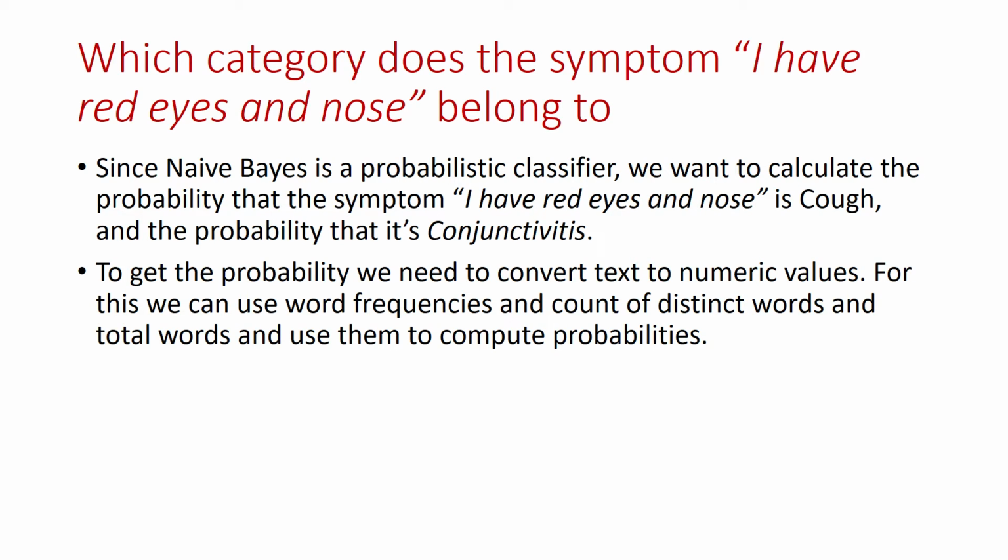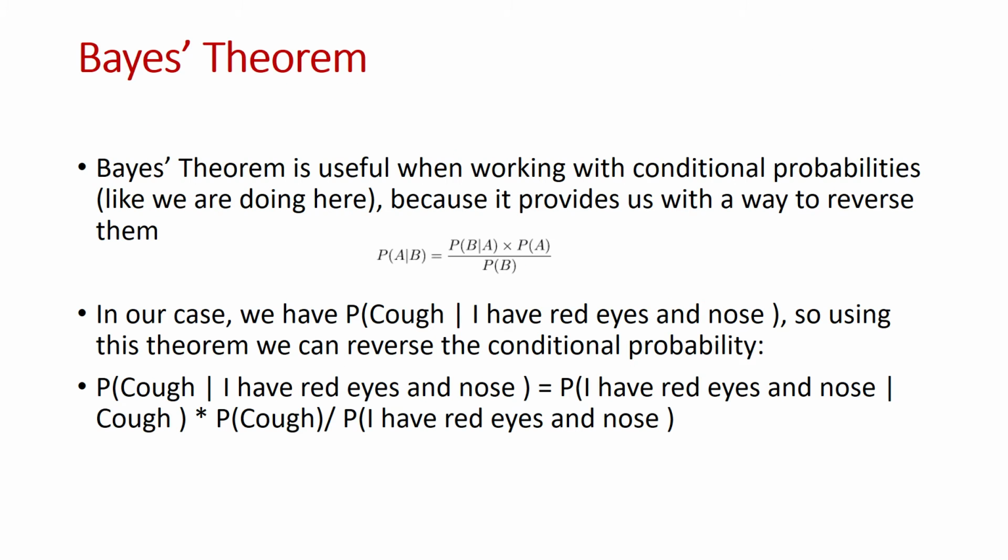Which category of symptoms does I have red eyes and nose belong to? Since naive-Bayes is a probabilistic classifier, we want to calculate the probability that the symptom I have red eyes and nose is cough and the probability that it's conjunctivitis. To get the probability, we need to convert text to numeric values. For this, we can use word frequencies by counting distinct words and total words and use them to compute probabilities.